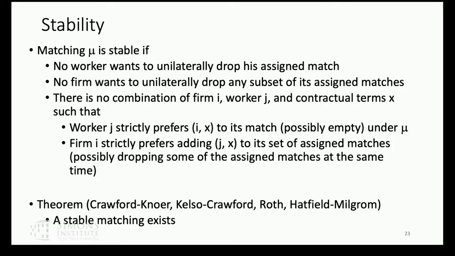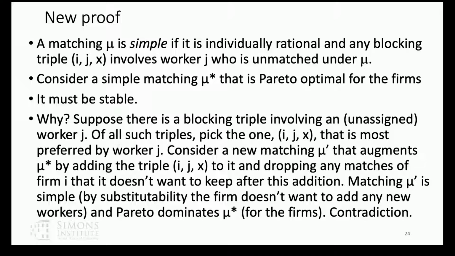Okay, but now we have the definition of stability. A matching is stable if no worker wants to unilaterally drop his assigned match, and no firm wants to drop any subset of its assigned matches. That's the blocking by an individual part. And there's no blocking pair with a contract term that the worker and the firm prefer. And the theorem, most famously by Hatfield and Milgrom, is that a stable matching exists.